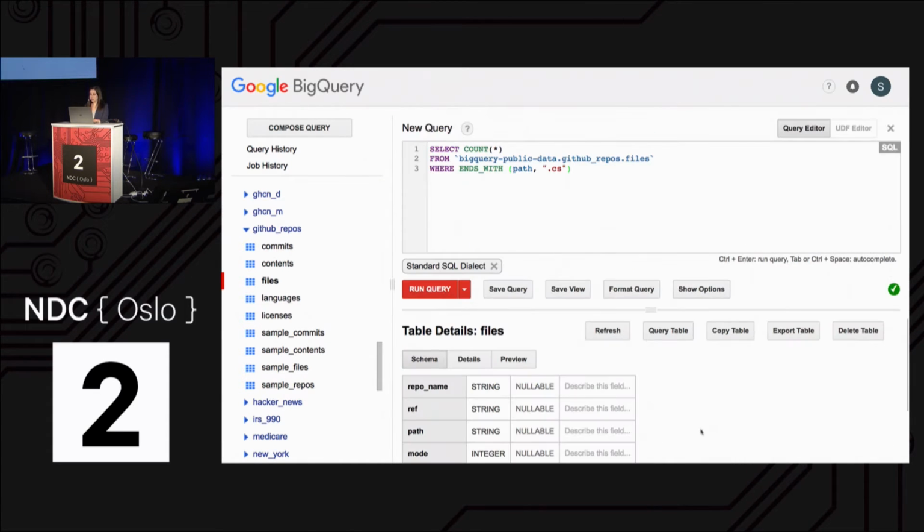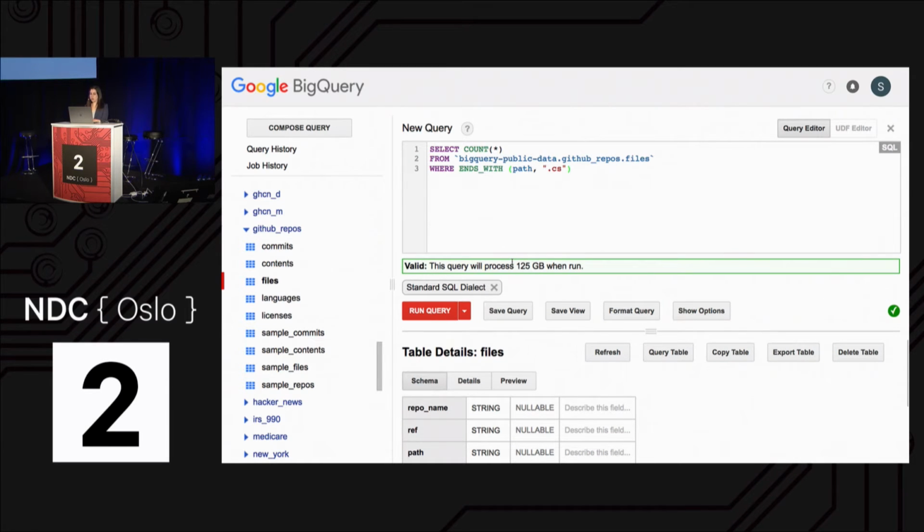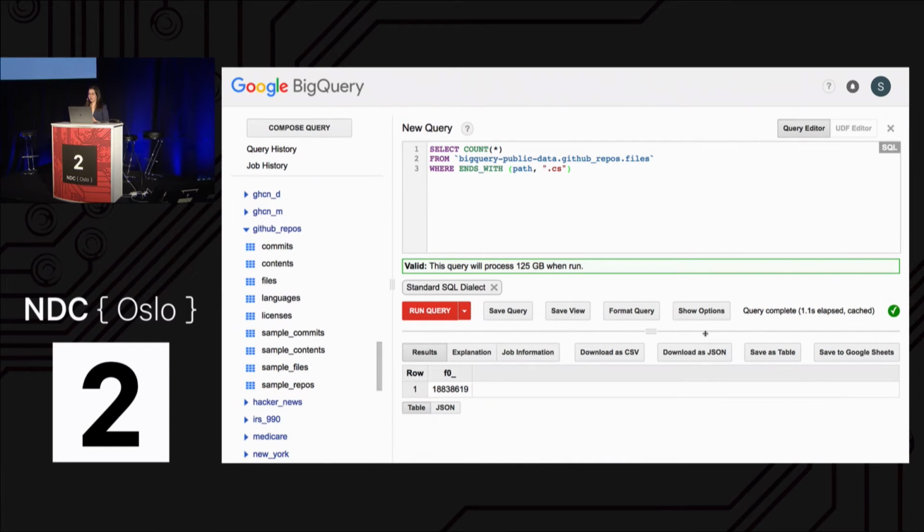Any guesses? I'll run the query first. And you can click on this validator here, which will tell you exactly how much data your query is going to process, and that's what you'll be charged on. So you can kind of get an estimate for it before you run the query. Any guesses? Number of C# files on GitHub? I'm going to run it. So here we can see that there is about 18.8 million C# files on GitHub, which is kind of crazy.